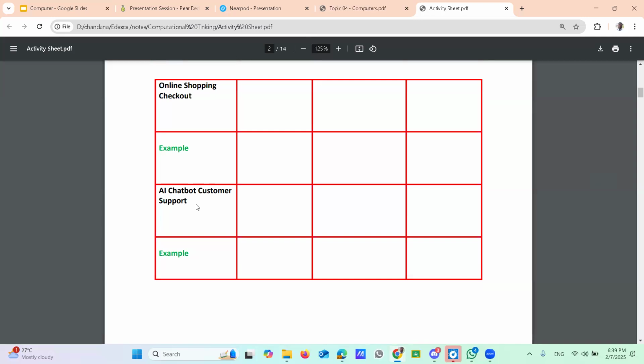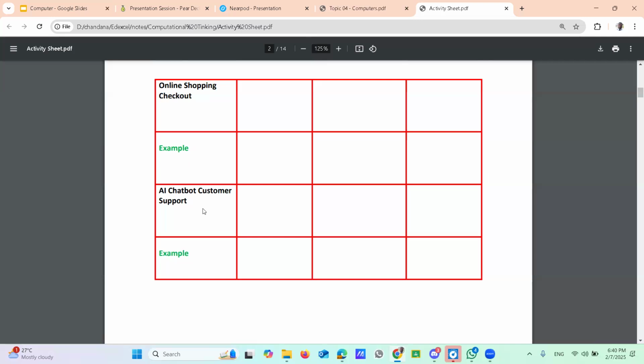Then look at this one: AI chat box customer support. There are some companies and organizations, and I think you have some experience. Maybe once you are working with a website, some agent automatically appears as a chat. Then what is the input? If you want to get support, what is the input? Your problem, your issue. Your issue is the input. Can you understand that? Yes, sir.